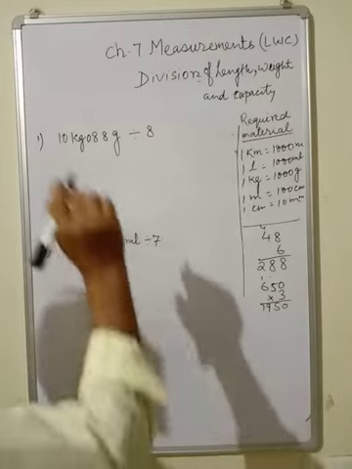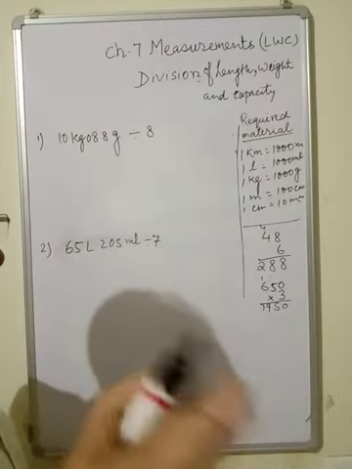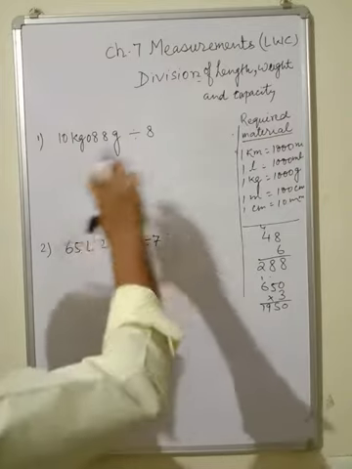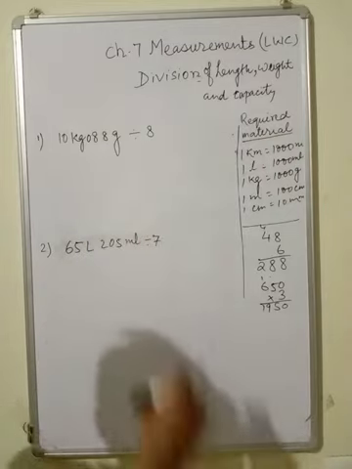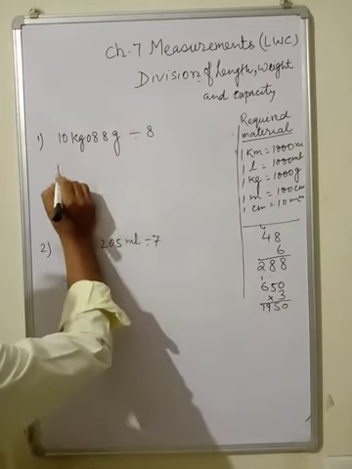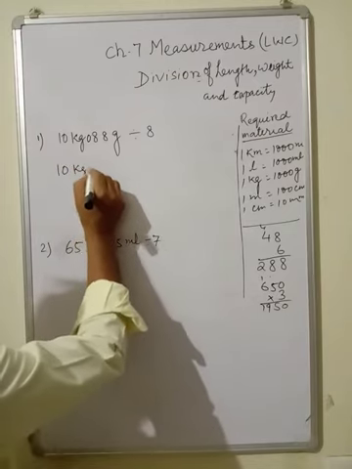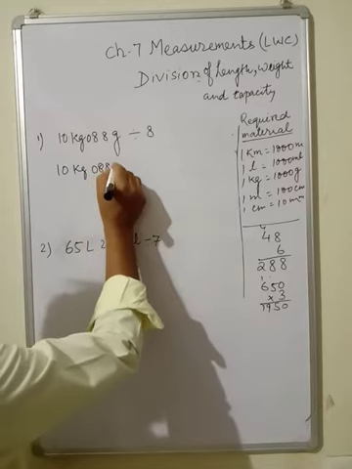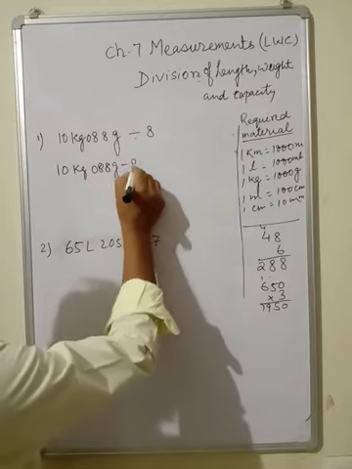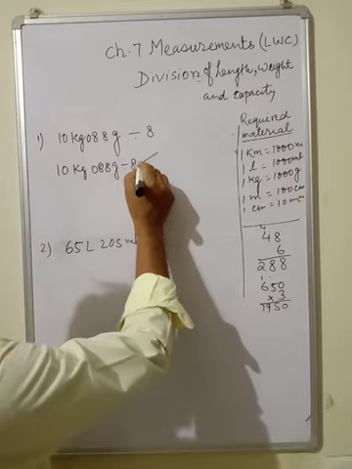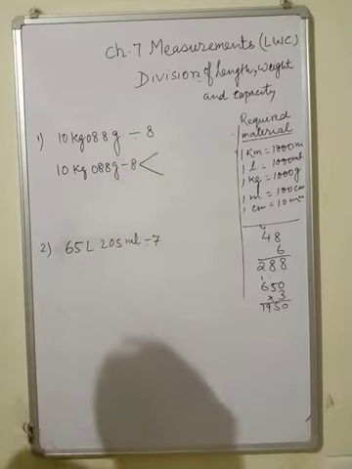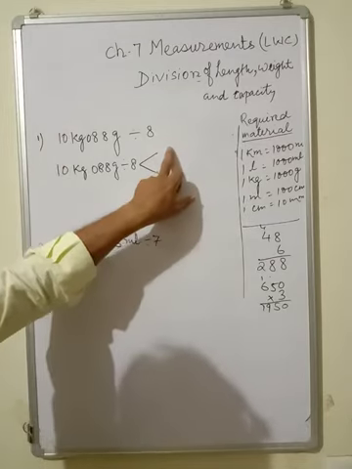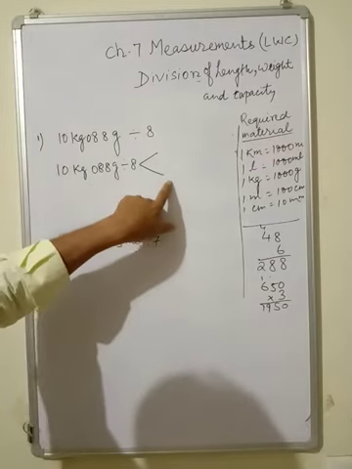Now another important thing, be careful here. For standard 5, so many questions are given like this. What to do, children? First write 10 kg 88 gram divided by 8, then do it like this. I have told you, bigger unit on the top level, smaller unit on the bottom level.